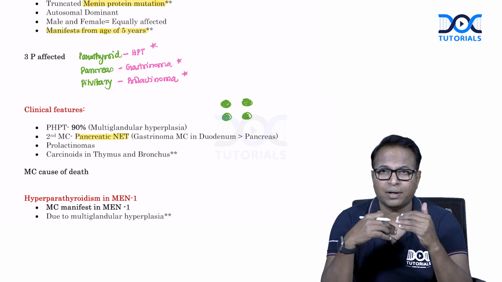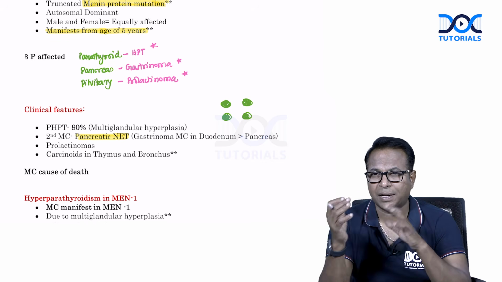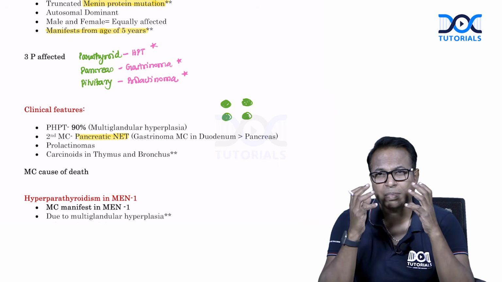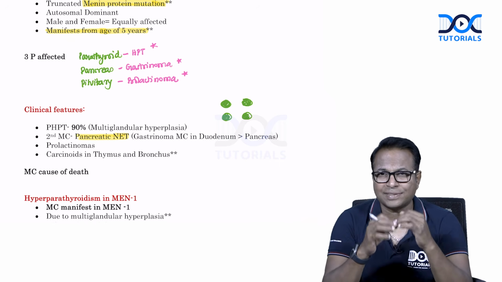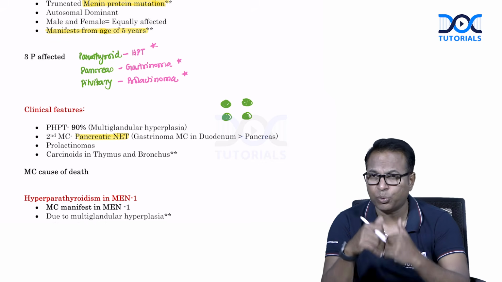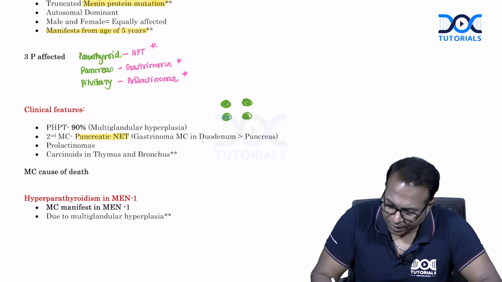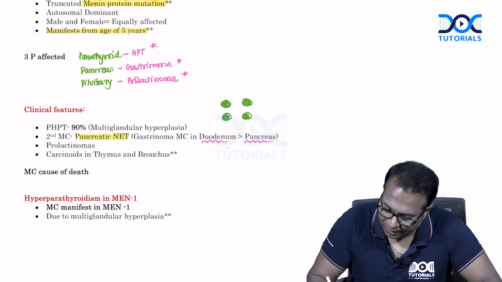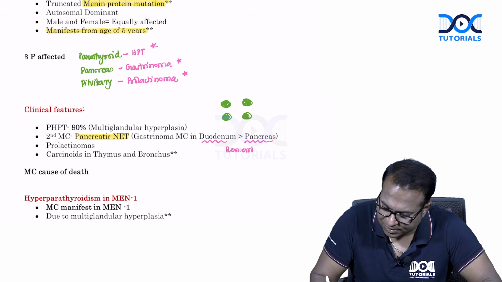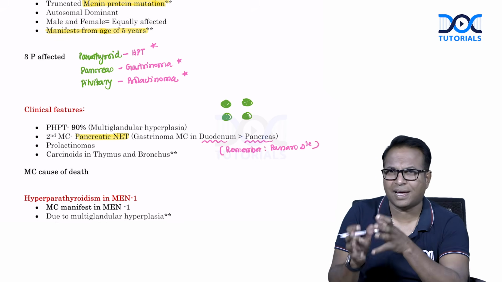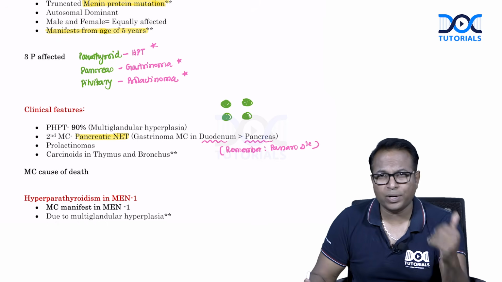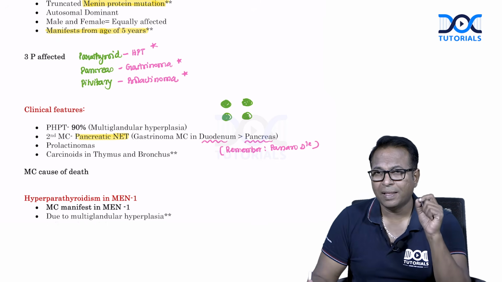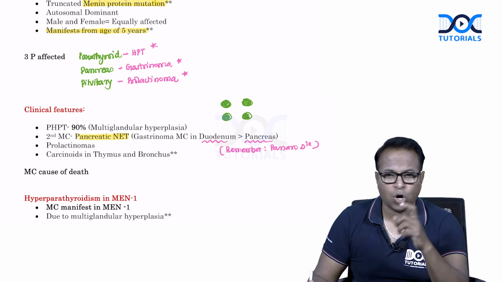All of you remember, we would have discussed gastrinoma in the pancreas chapter, as it's seen most commonly in Passaro triangle. When a gastrinoma arises from a pancreatic neuroendocrine tumor, it is commonly located in the duodenum followed by pancreas. Passaro triangle is a triangle where gastrinomas are common. If Passaro triangle is in the choices, go with that. Or else go with the duodenum, then pancreas. Don't forget, gastrinomas in MEN 1 syndrome are common in duodenum.